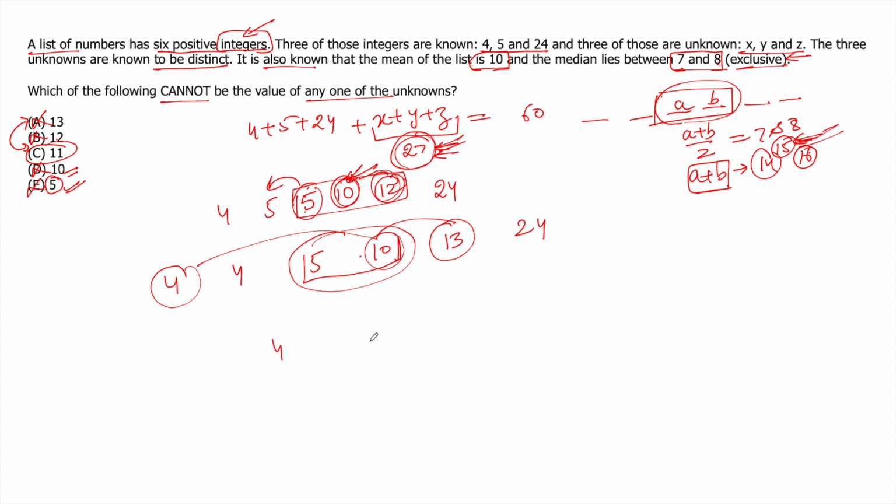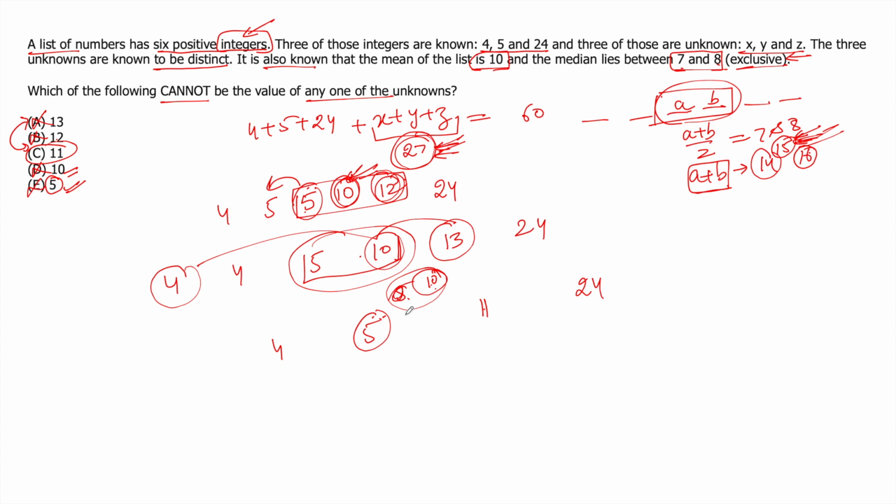Now let's check for 11. 4, 5, 11 and 24. For the sum of the two middle terms to be 15, it should be either 10 and 5, the middle two terms. But in that case, 10, 5 and 11. So if we consider 5, 10, 11, the third middle term has to be 6.